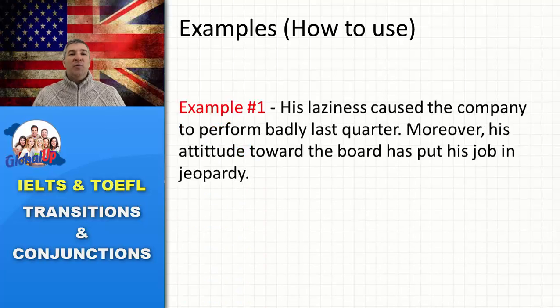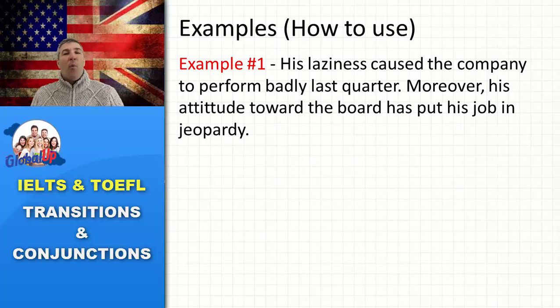Examples on how to use transitions. Example number 1. His laziness caused the company to perform badly last quarter. Moreover, his attitude toward the board has put his job in jeopardy. So there is this first idea that his laziness caused the company to perform badly last quarter. In addition to that, or in addition, his attitude toward the board has put his job in jeopardy. If you don't know what jeopardy is, jeopardy means at risk, at stake. He's putting his job at risk.